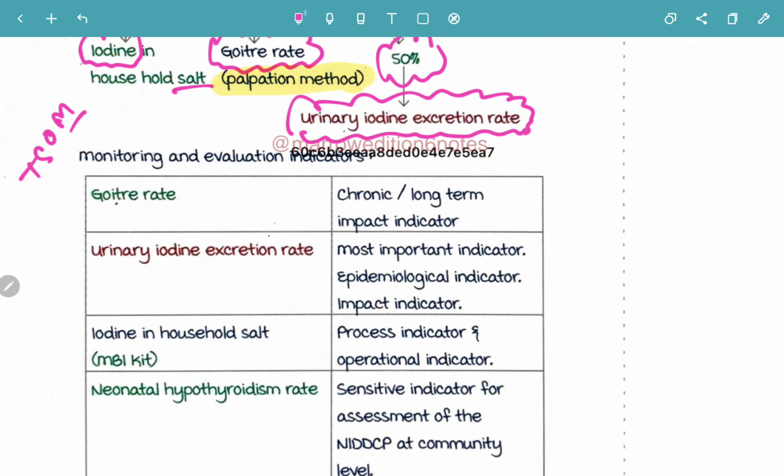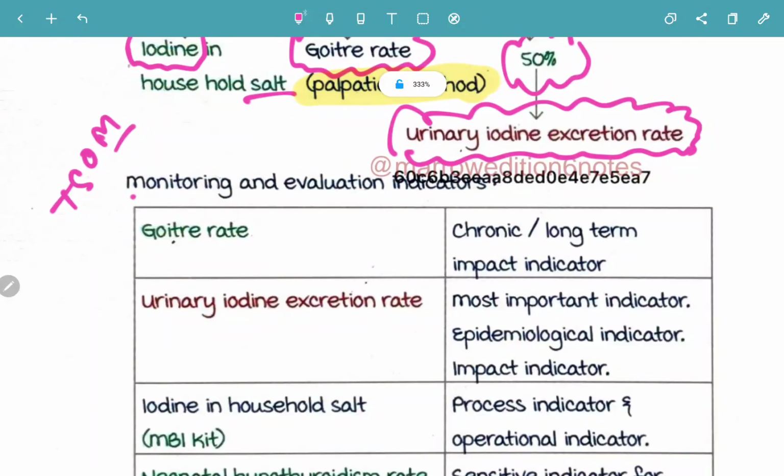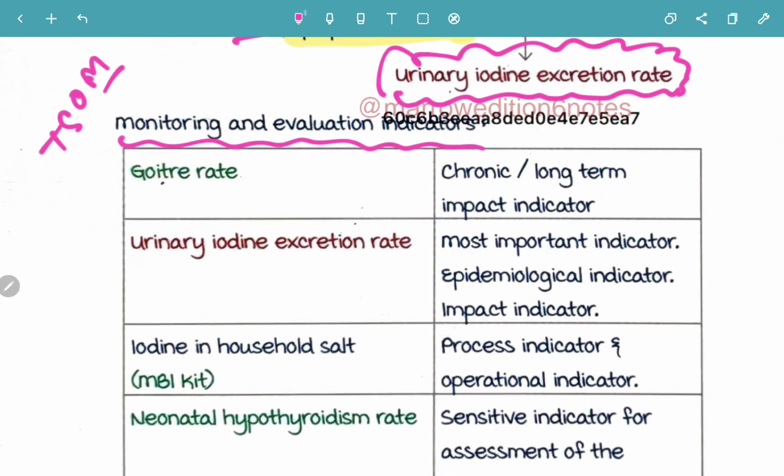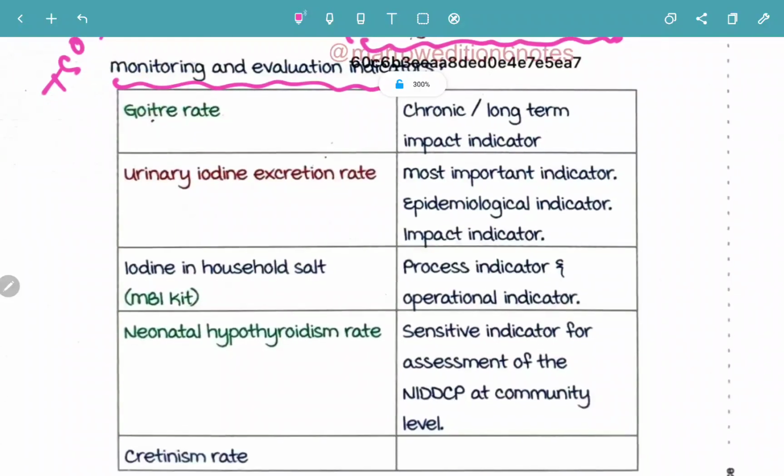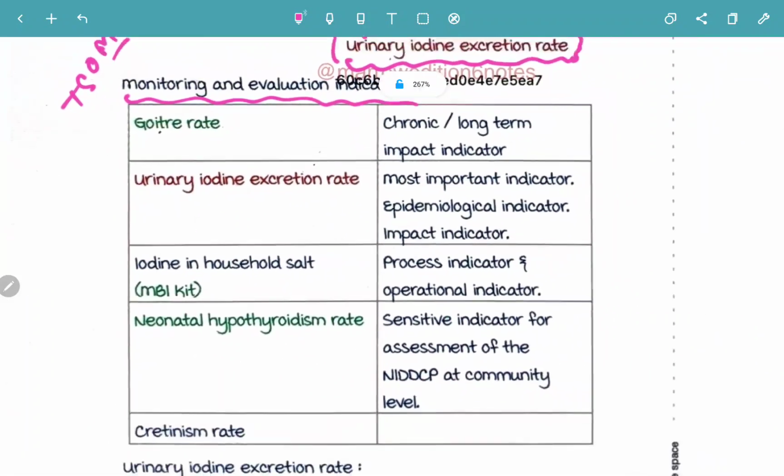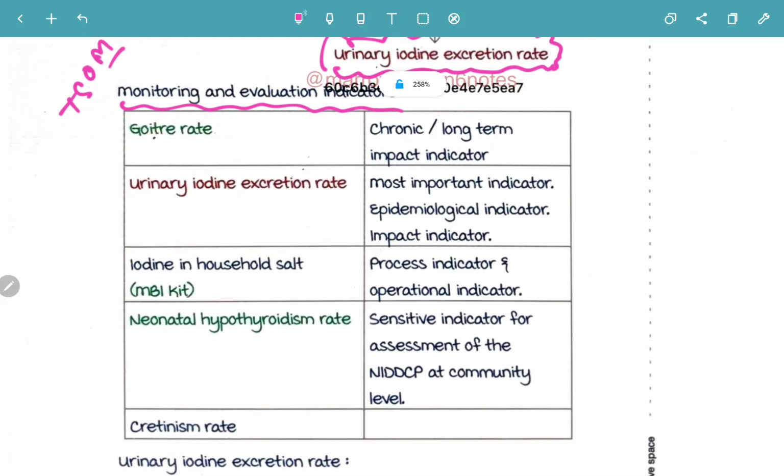TSOM, we are going to deal with M. M stands for monitoring and evaluation indicators. So what are these monitoring and evaluation indicators? So monitoring and evaluation indicators are, first is goiter rate, then urinary iodine excretion rate, iodine in household salt. Let's deal in detail. First is the goiter rate.